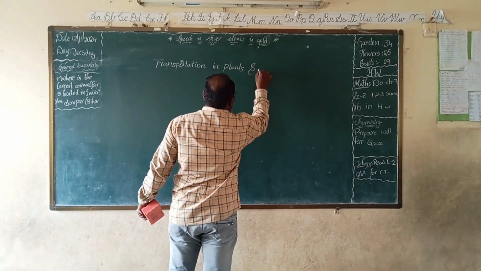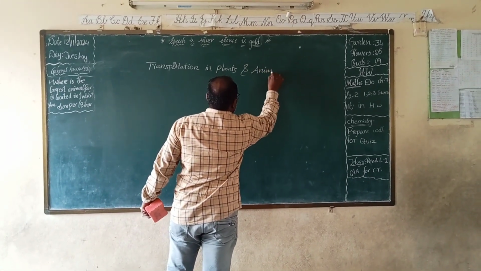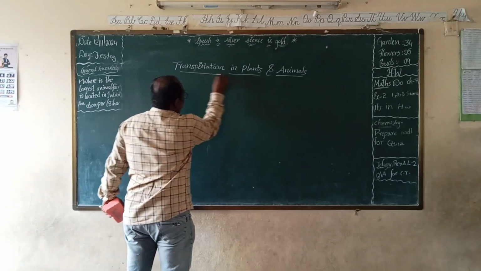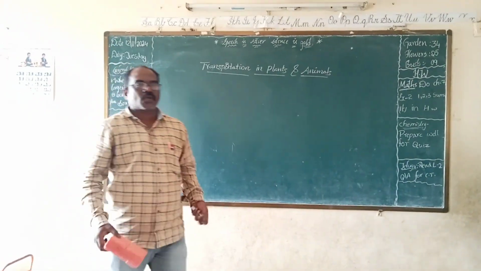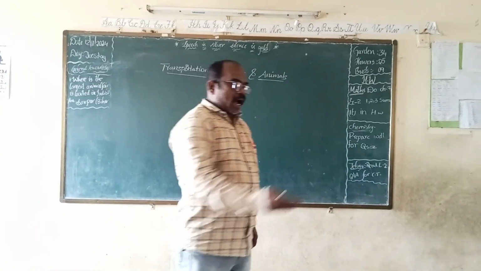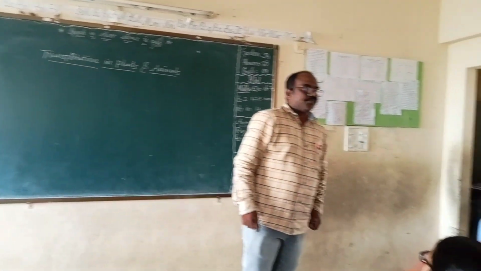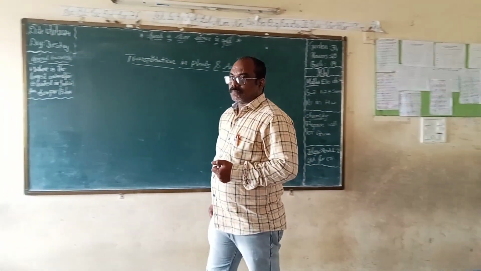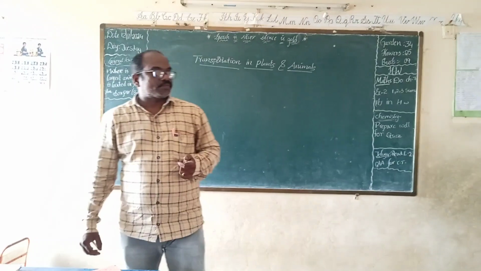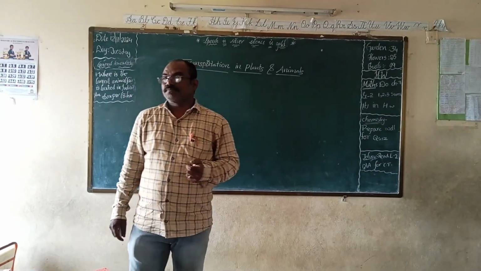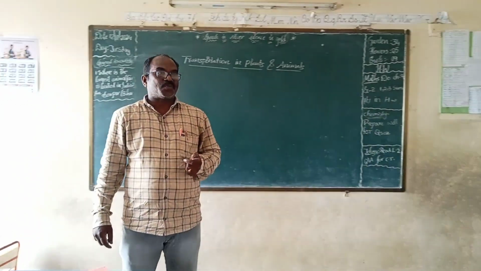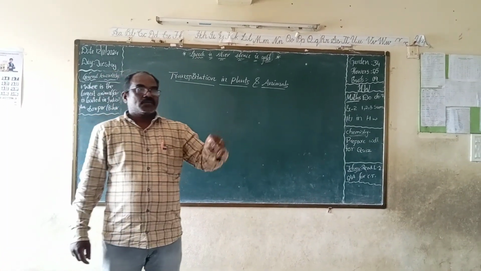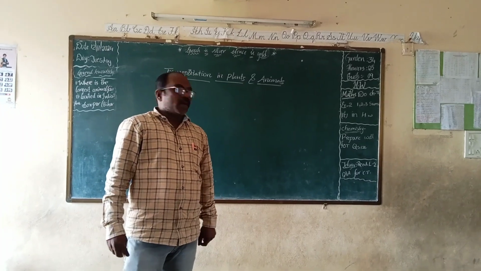What is meant by transportation? Anyone?